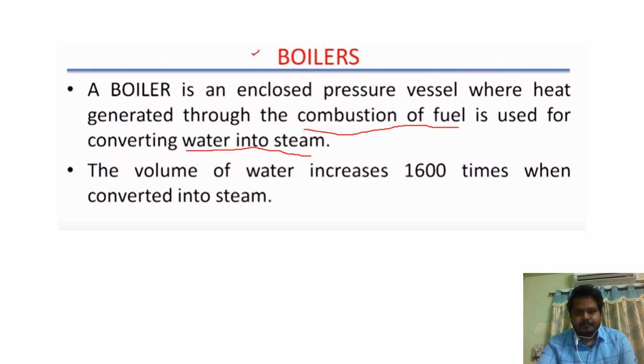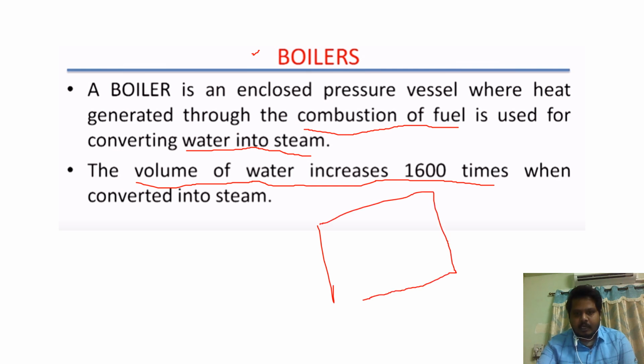But here, when water is converted into steam, the volume of water increases 1600 times. But if you take the boiler, it is a control volume. Here volume is constant.